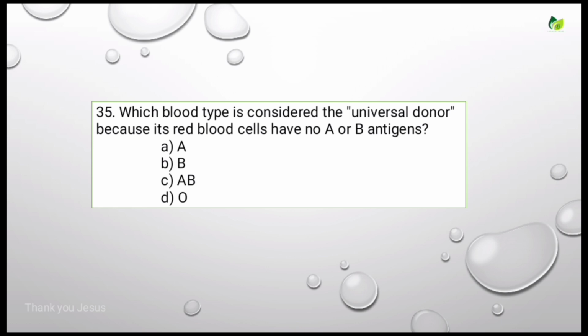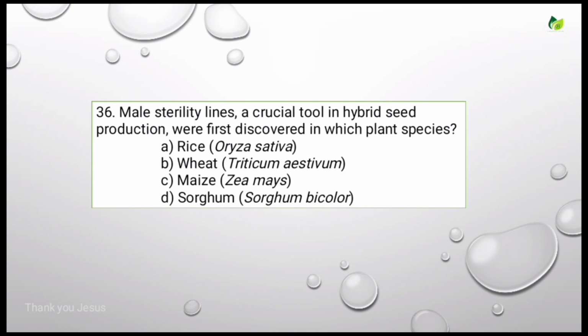Which blood type is considered the universal donor because its red blood cells have no A or B antigens? Options are A, B, AB, O. For this, the correct answer is O blood group. They are considered as universal donors. Let's see the next question.